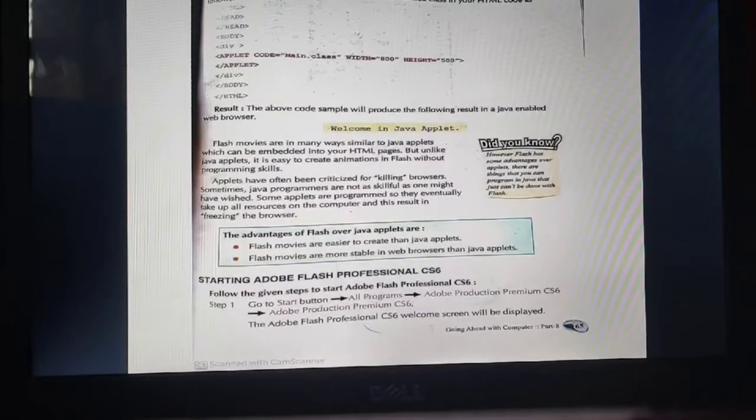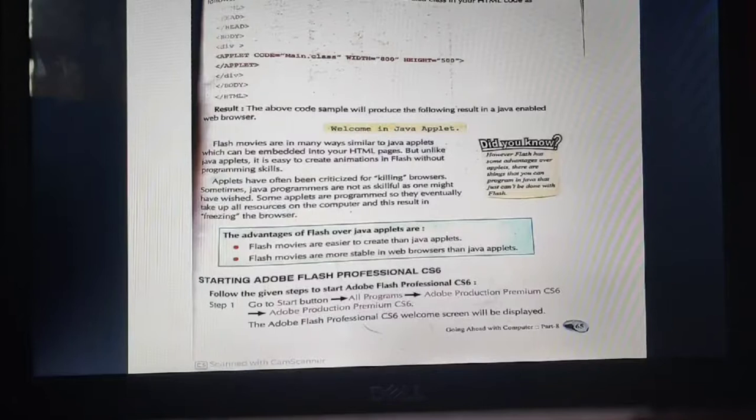The above code sample will produce the following result in the Java embedded web browser: welcome in Java applet. So it will be presented like this. Flash movies are in many ways similar to your Java applets. They are kind of the same, and can be embedded into your HTML pages. Like we can embed Java applets in this, we can also embed your Flash in your HTML.